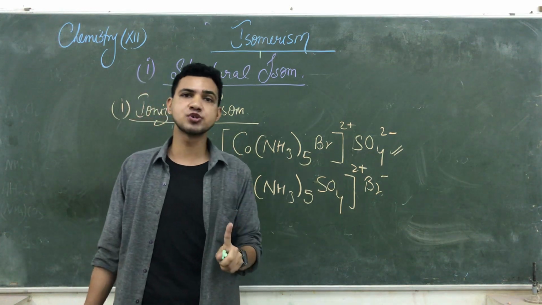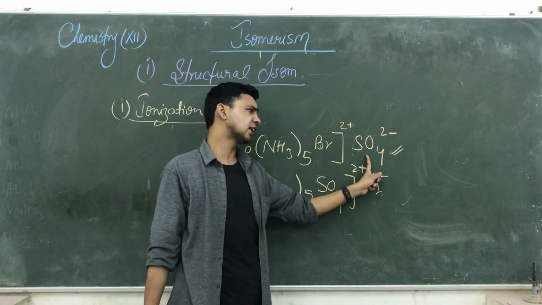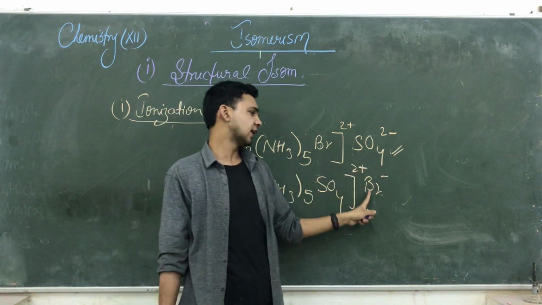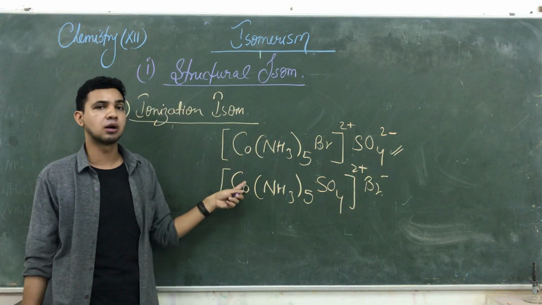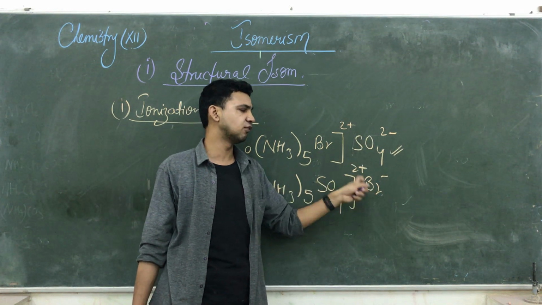Which ions are produced depends upon the availability of counter ions. So here the counter ion is sulfate. When they dissolve in water, they give you sulfate ions. And here the counter ion is bromine. So they both have the same molecular formula. But what happens when they dissolve in water? One gives you sulfate ion, the other gives you bromine ion.